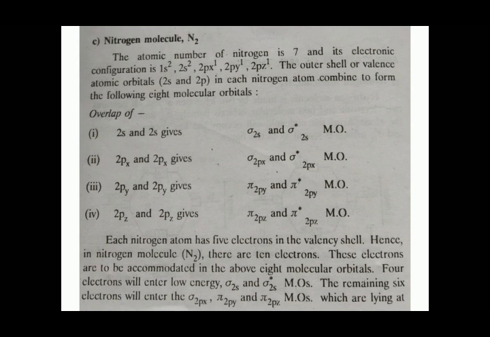The remaining 6 electrons will enter the sigma 2px, pi 2py and pi 2pz molecular orbitals, which are lying at the next higher energy level as in the energy level diagram. This figure shows the molecular orbital diagram of the nitrogen molecule.